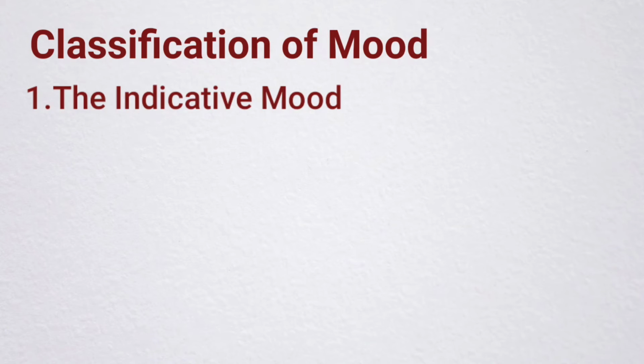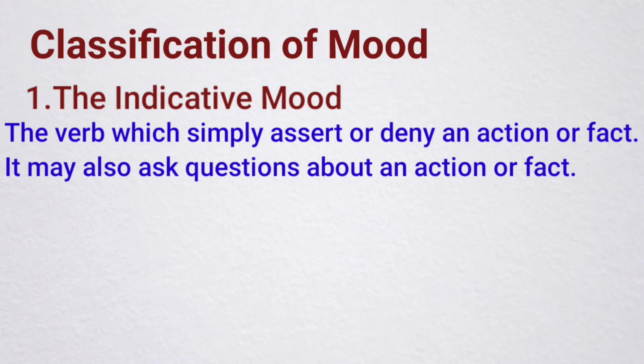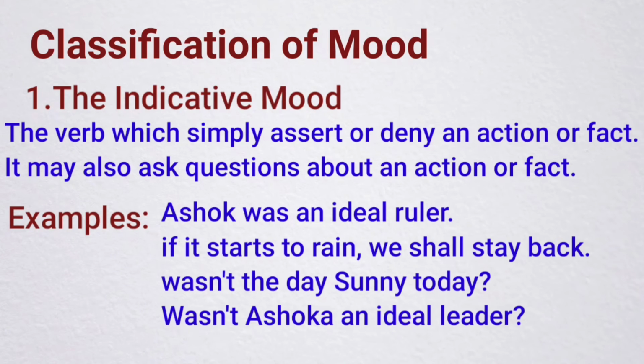Now we will see classification of mood. First one is the indicative mood. The verb which simply asserts or denies an action or a fact. It may also ask questions about an action or a fact. For example: Ashoka was an ideal ruler. If it starts to rain, we shall stay back. Wasn't the day sunny today? Wasn't Ashoka an ideal leader? In these sentences, the verbs ask questions about an action or a fact.